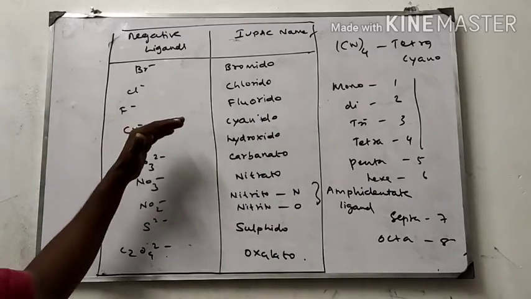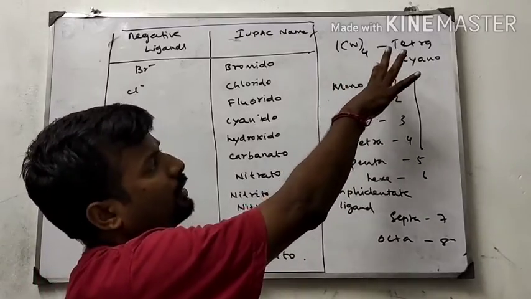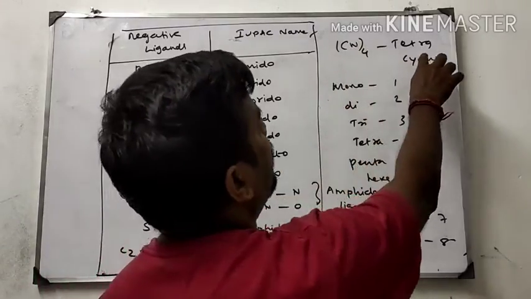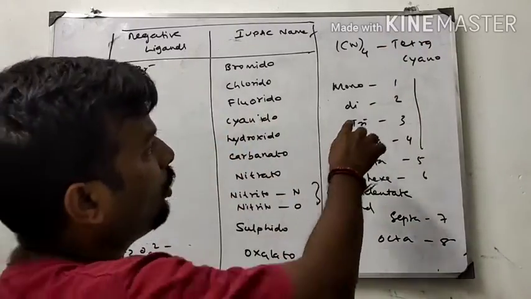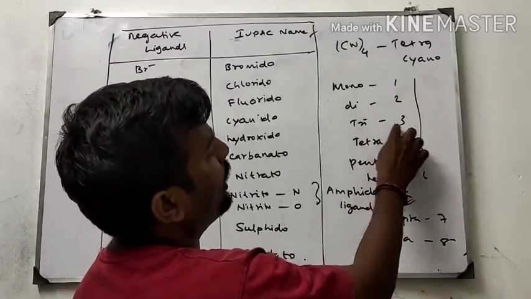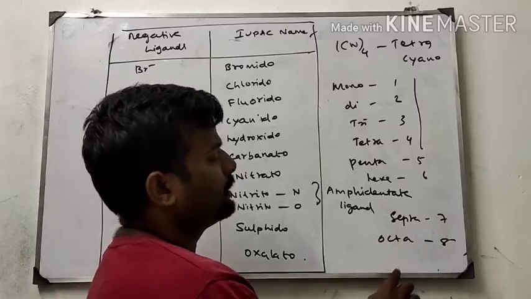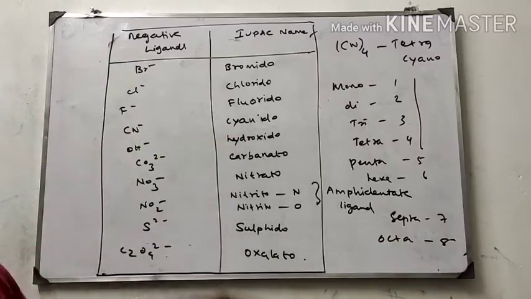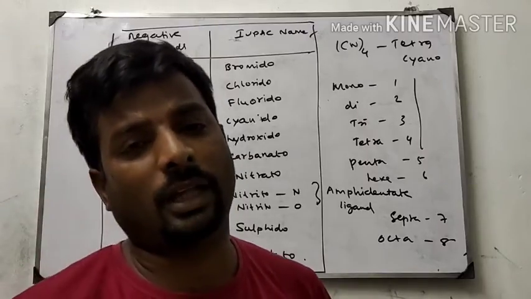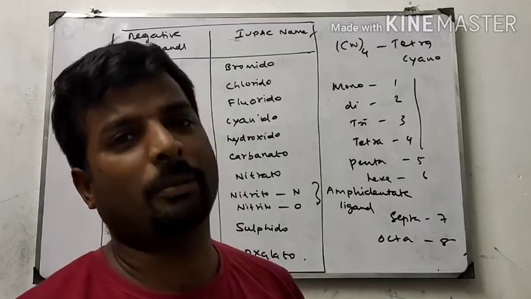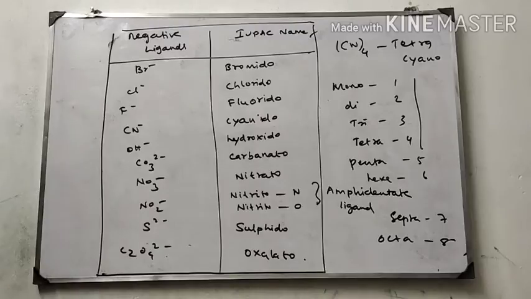How do we give names for negative ligands? Suppose a negative ligand is present as 4 or 5 species. The numbers go like tetracyanido: tetra means 4. Mono means 1, di means 2, tri means 3, tetra means 4, penta means 5, hexa means 6, hepta means 7, octa means 8. If these negative ligands are present in more numbers, first you give the number, and after that you mention the name of the negative ligand. This is one important rule. Please go through the rule.